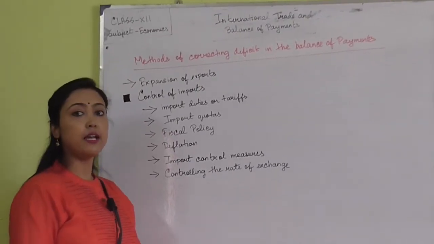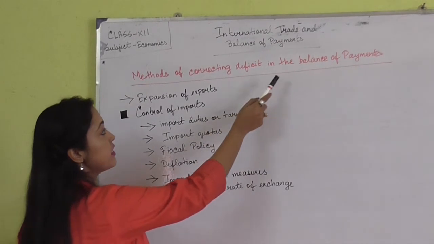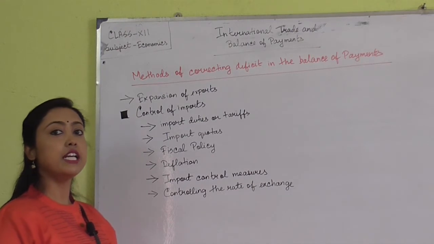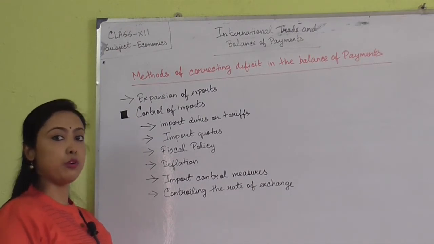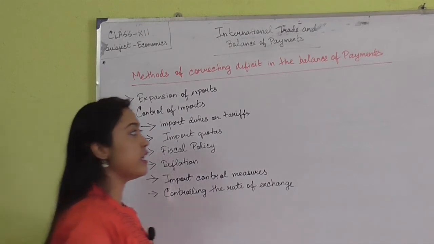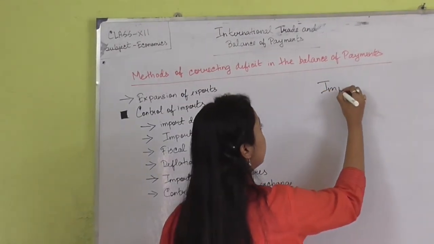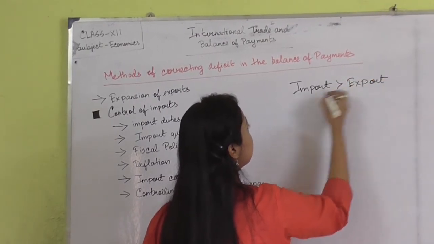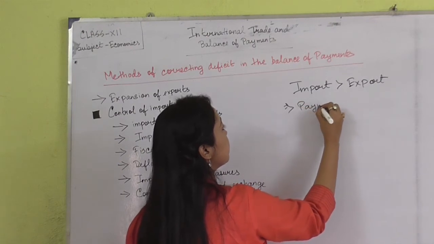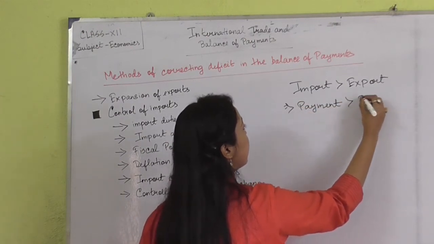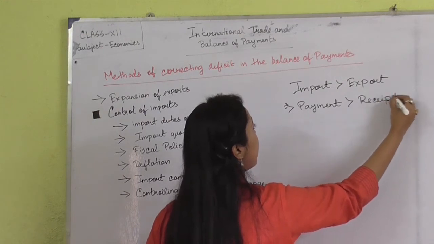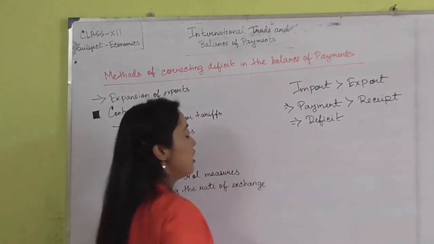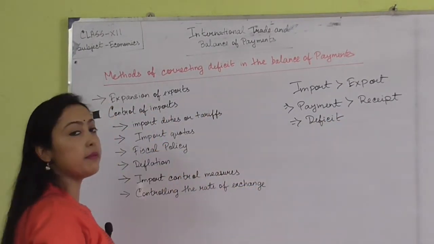Next we will start with the methods of correcting deficit in the balance of payments. So when does a deficit arise in the balance of payments? Whenever import is greater than export, at that time a deficit arises in the balance of payment. That is, if payment is greater than receipt, at that time a deficit always arises in the balance of payment. So how can this deficit be corrected?